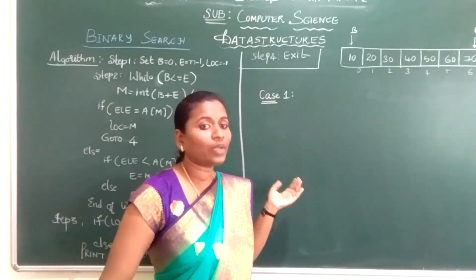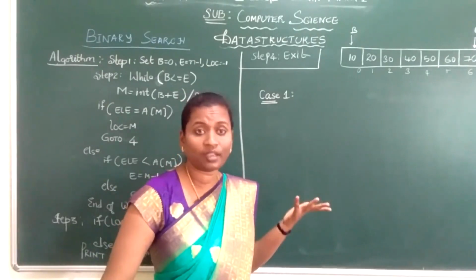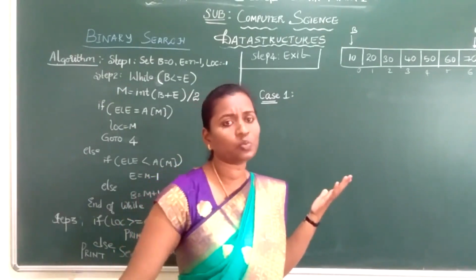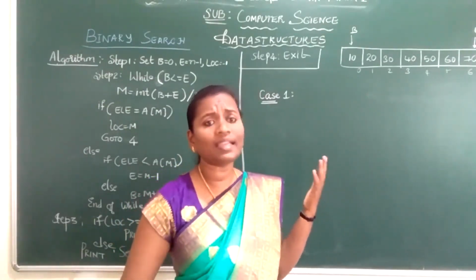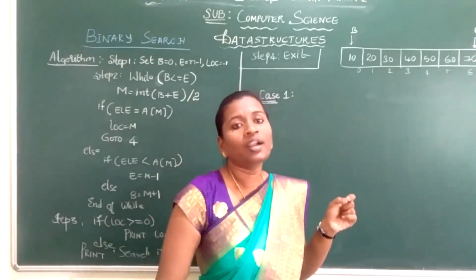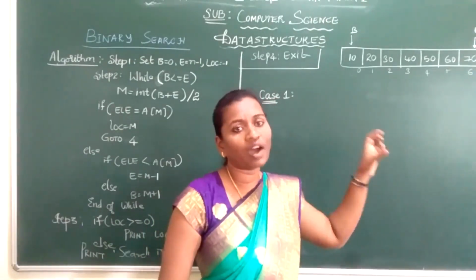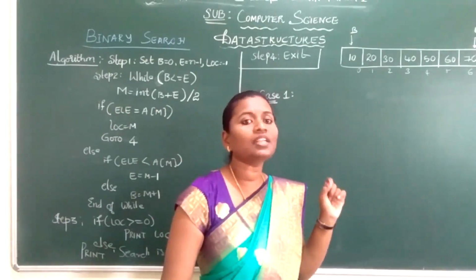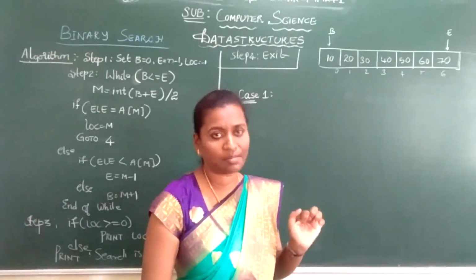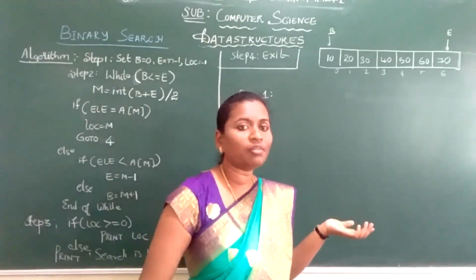Imagine if the array size is short, we can go for linear search. Imagine the array length is big. If it's 50, 60, even 100, the searching becomes tedious with linear search. What is the drawback in linear search, because of which we go for binary search? In linear search, you have to traverse each and every element. Imagine in an array of 100, the search element is present at position 99, the last position. You need to traverse all 99 elements. You have to visit each and every element at least once, and only then will you get the element you are searching.